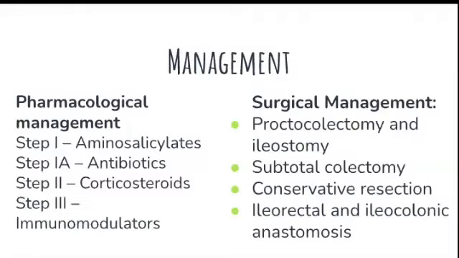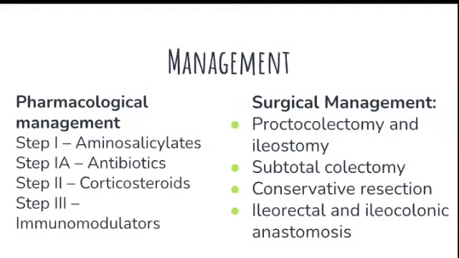The management, as I said, I have divided into pharmacological management and surgical management. In the pharmacological management, in step 1, the patient will be started with aminosalicylates, and in step 1A, they will start with antibiotics, and in step 2, corticosteroids should be started, and in step 3, surgery, which includes proctocolectomy and ileostomy.